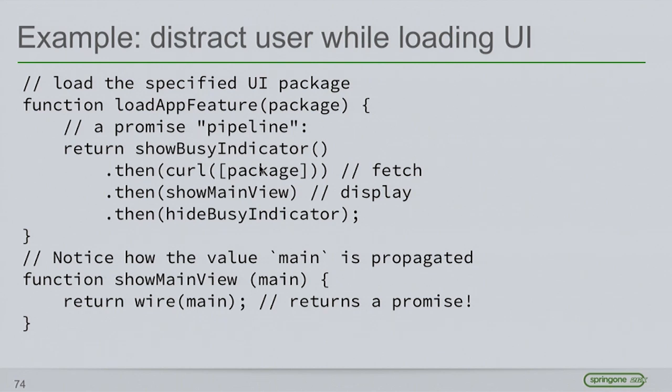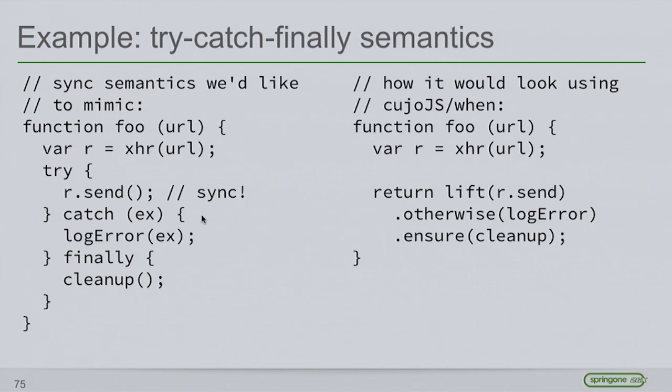So by returning a promise, I can then call then on the promise to do something else. And if that returns a promise, this AMD loader called curl will return promise-like things. Then I can call then on that, and then I can show this main view, which might be asynchronous, and then I can hide this busy indicator. And all these asynchronous things, I can list them at least in something that looks procedural now.